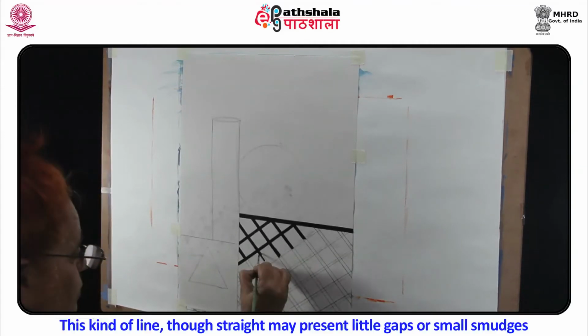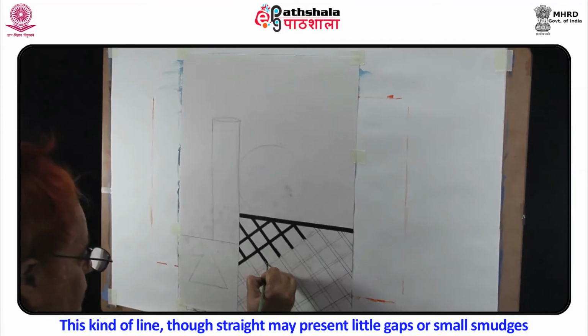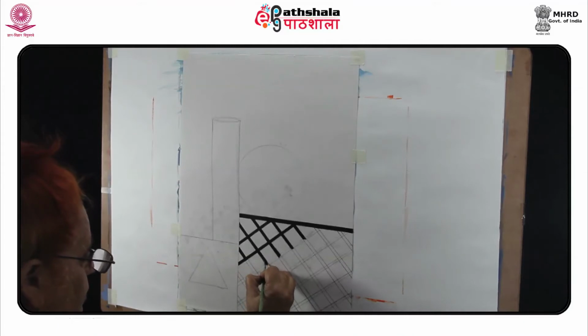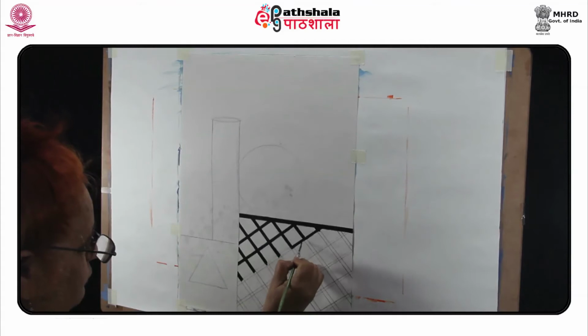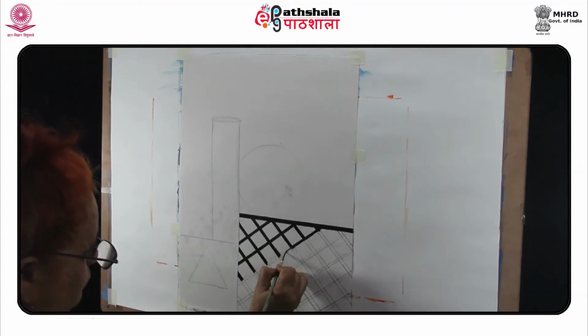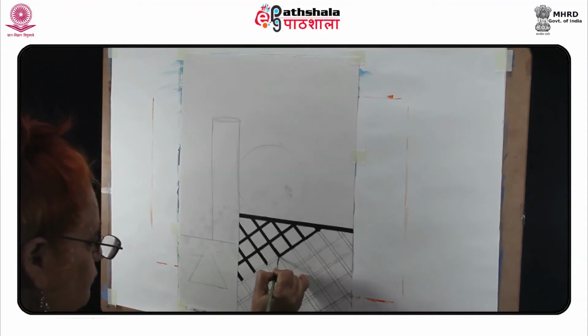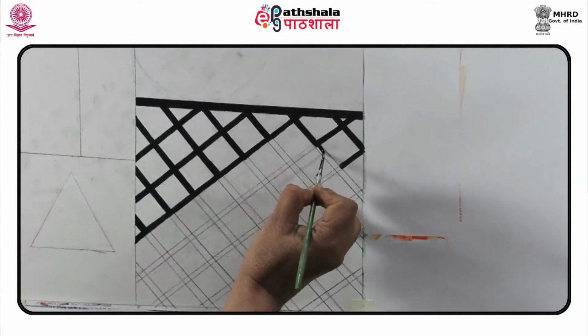This kind of line, though straight, may present little gaps or small smudges. An alternate to this, for shorter lines, is to use the straight side of a painting knife.